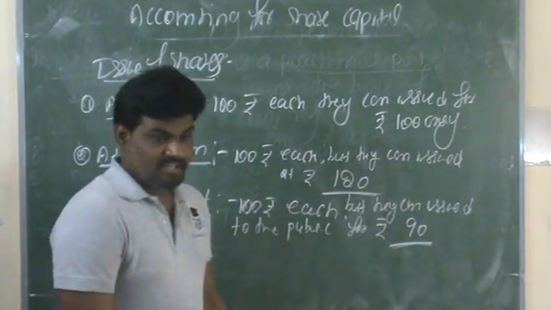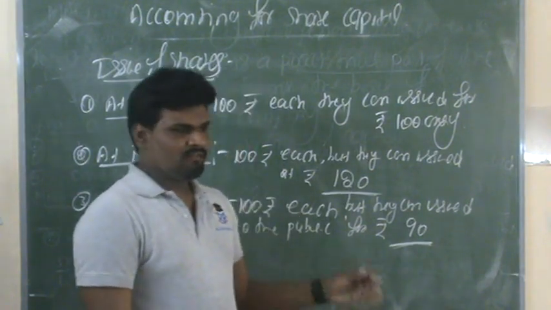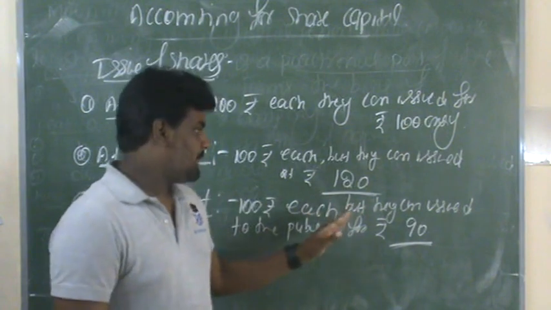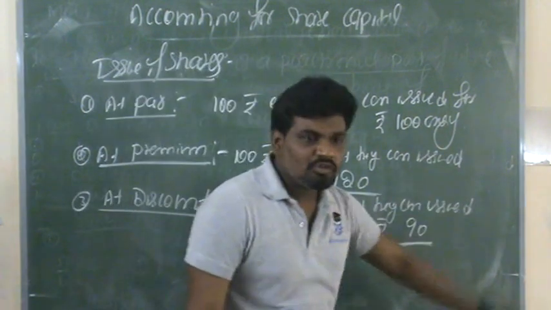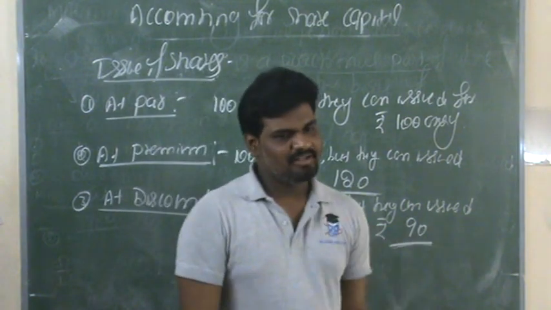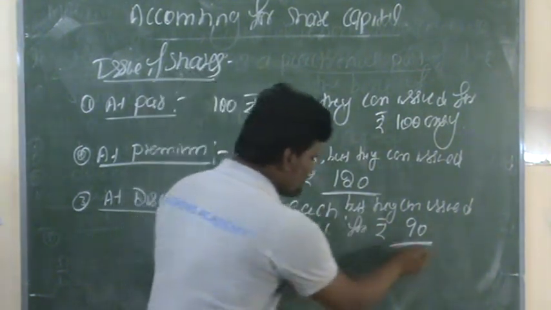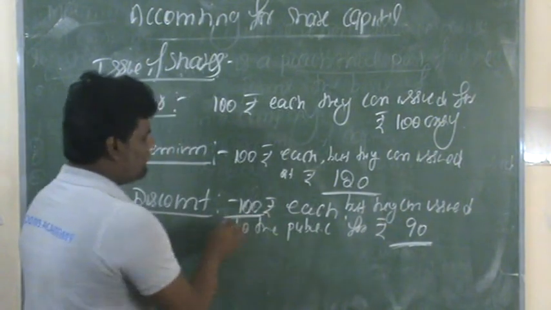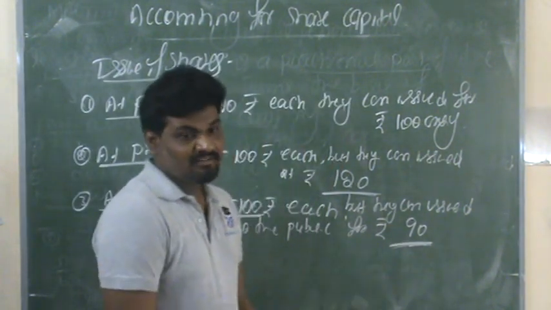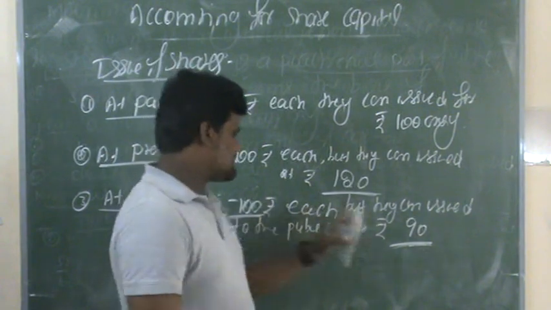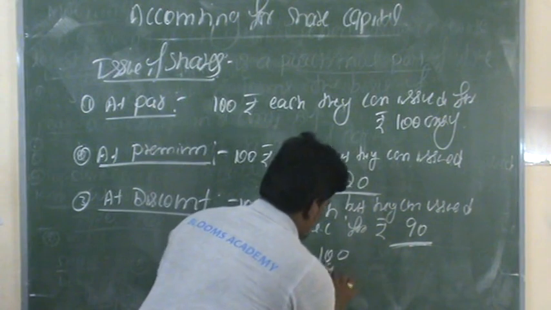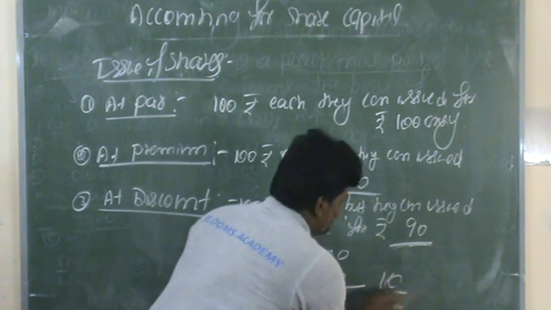Compared to the actual value, they are issuing at less than the actual value, right? 100 minus 90 is 10 rupees.